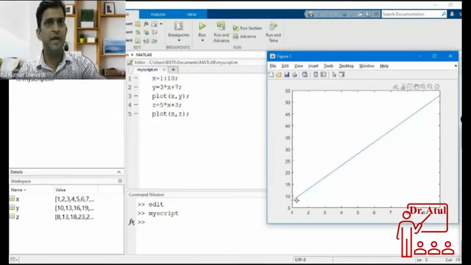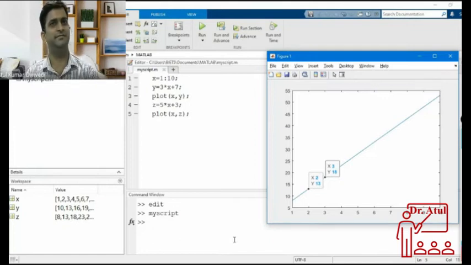Okay, so the first value at 2. Let us verify y. At 2, y is equal to 13, so both have 13. Let us verify at the third, x equal to 3, y is equal to 18. So which plot is this? This is the second plot.